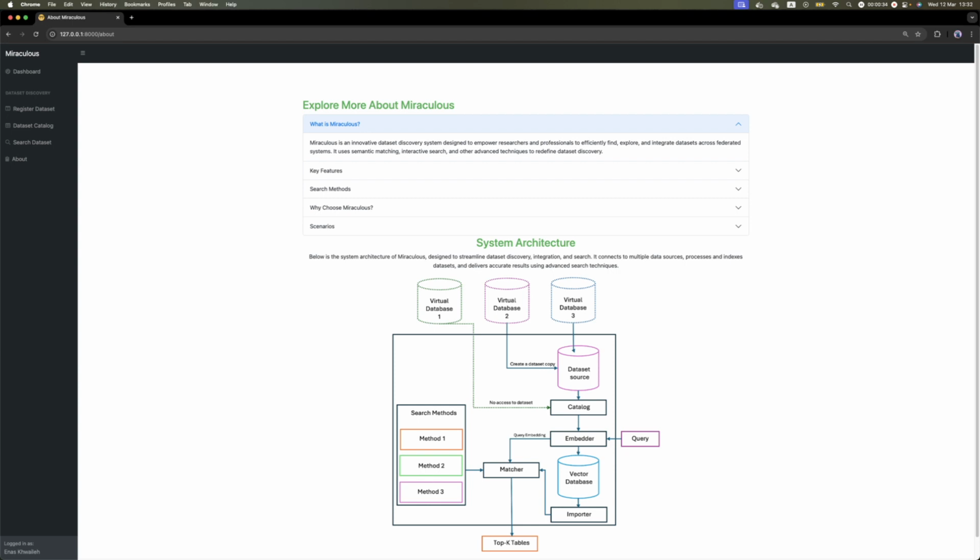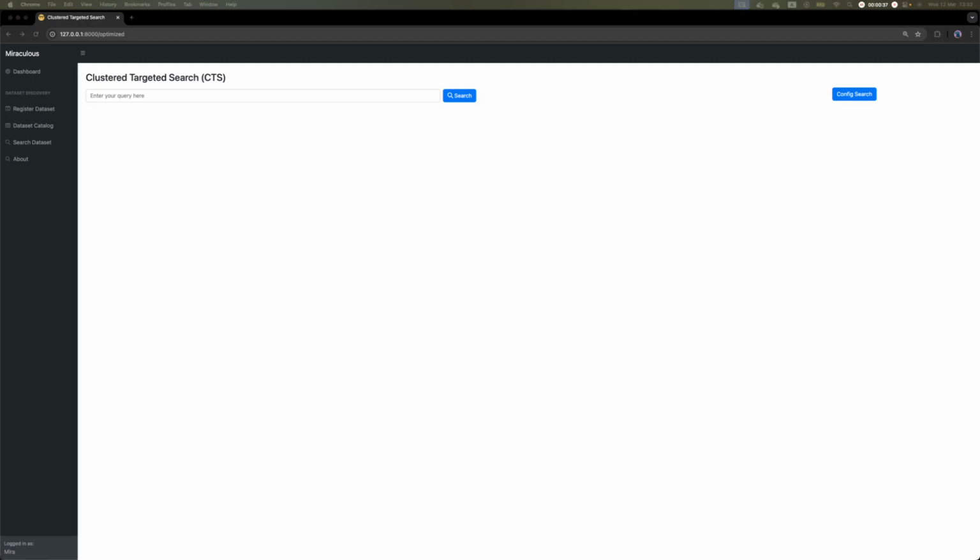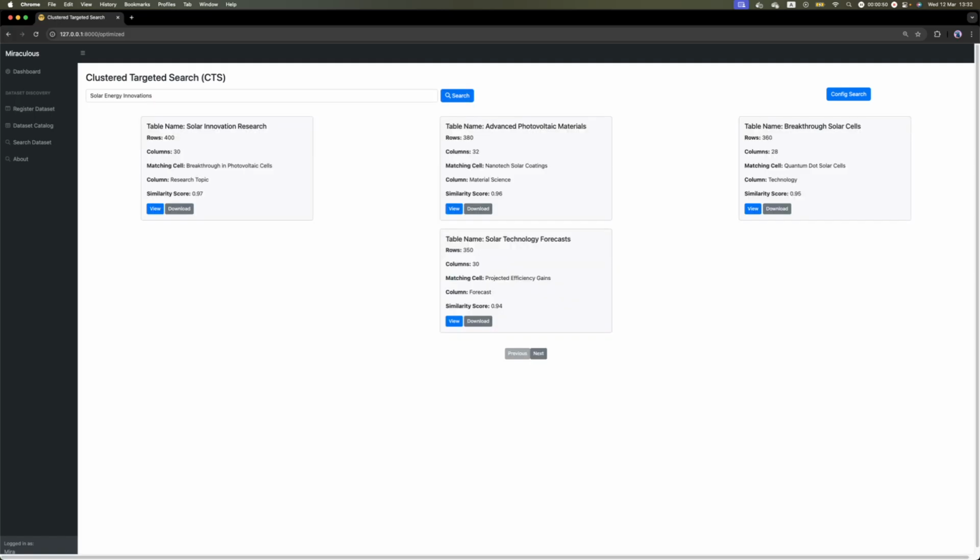Let's go first to the search dataset page. Within the first scenario, we are going to use a keyword query that's solar energy innovations. As you can see here, we will get different results as cards. Each one of them is a table within its content, like the breakthrough on photovoltaic cells with the matching semantics of 0.97, and also another table, advanced photovoltaic materials with nanotech solar coatings.